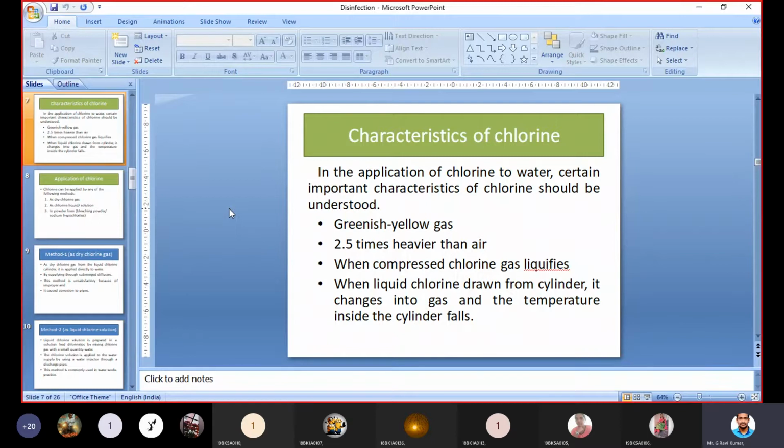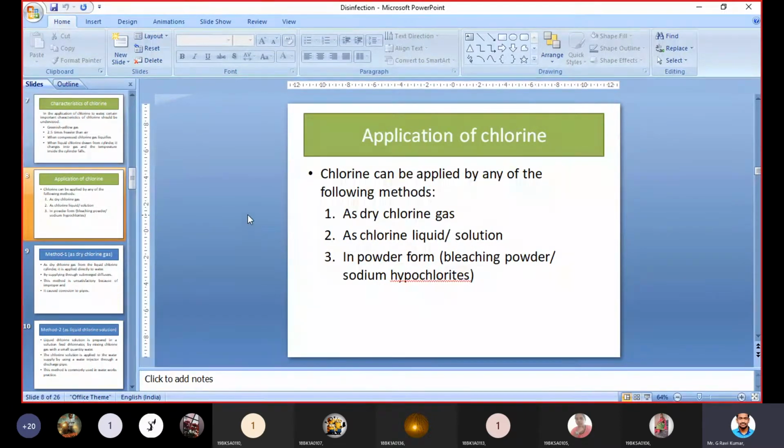Next, the application of chlorine. We can apply chlorine in three forms: in the form of gas, in the form of liquid, and in the form of powder, like bleaching powder or sodium hypochlorite, which we apply to water to kill the bacteria. So chlorine can be applied by any of the following methods: as dry chlorine gas, as chlorine liquid or chlorine solution, and in the form of powder like bleaching powder.